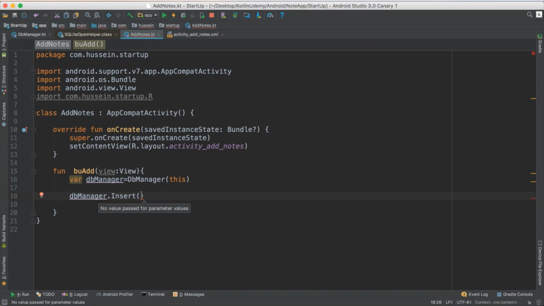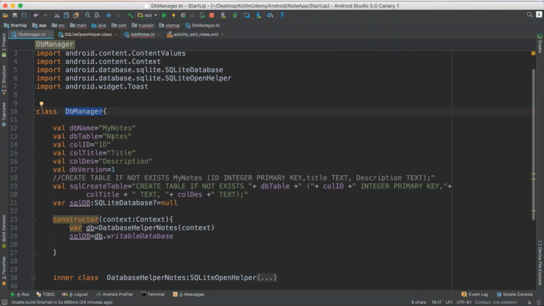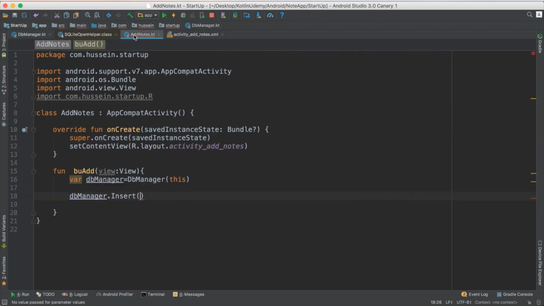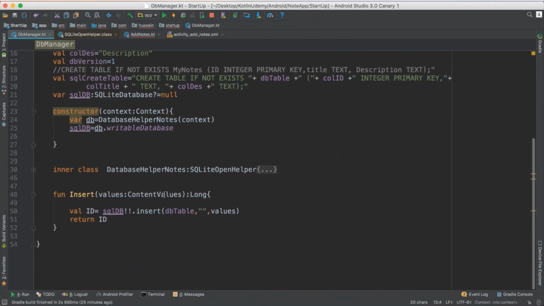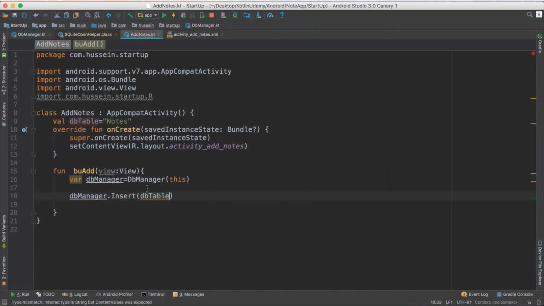So this one takes two parameters. First parameter, the table name that I want to insert data to. What's the table name here? Do you remember? The table name is notes. So make sure you define it here, so you would know what you are using. And wait, why do I have to send the table name here? No, he doesn't take the table name. He just takes the values that I want to insert.